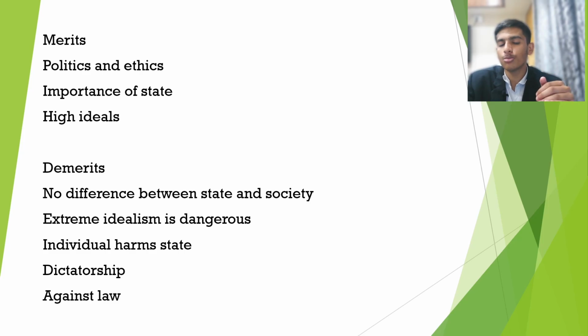Then comes the last point, that is dictatorship. When one state is overthrown and one person comes onto the throne and establishes his era, that is where dictatorship comes into place. And in idealism this happens a lot, where we consider state and individual as equal, and the state does not have absolute power or absolute sovereignty. That is when the state becomes overthrown.